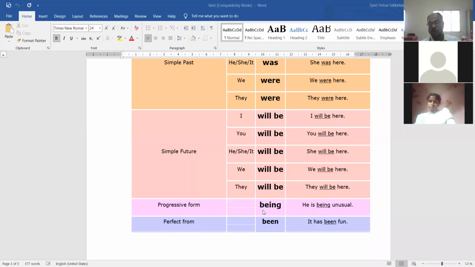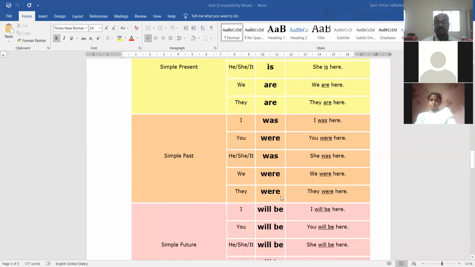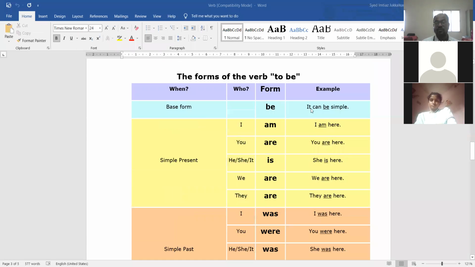And in progressive form, being is used. Progressive means if the action is going on. A continuous present, continuous past, continuous future, that we say ing we attach. If progressive form is there, then being is used. He is being unusual. And the perfect form of verb of to be is been. It has been fun. Like this. So these are the different forms of verb of to be.